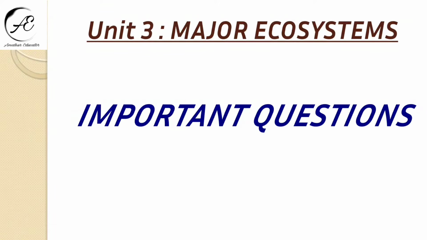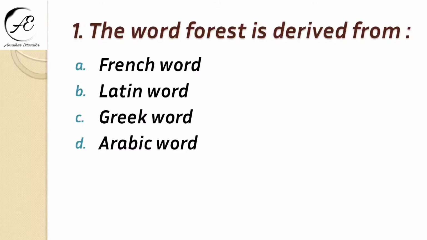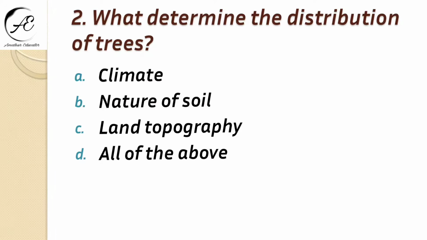Let's see our first question. The word forest is derived from: French word, Latin word, Greek word, or Arabic word. So the right option is Latin word, right? And the next question is, what determines the distribution of trees? Option is climate, nature of soil, land topography, all of the above. Obviously, it is all of the above.